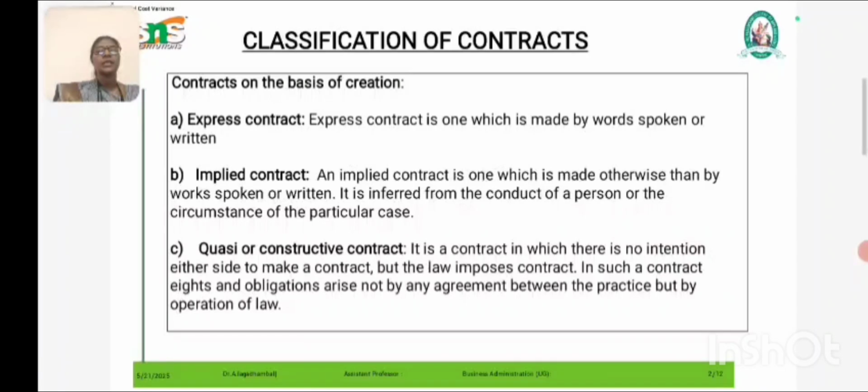Similarly, when we travel by bus, we pay the amount and receive the ticket. That is called an implied contract.